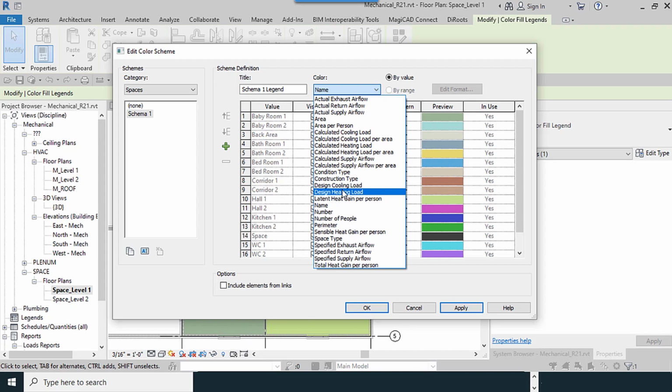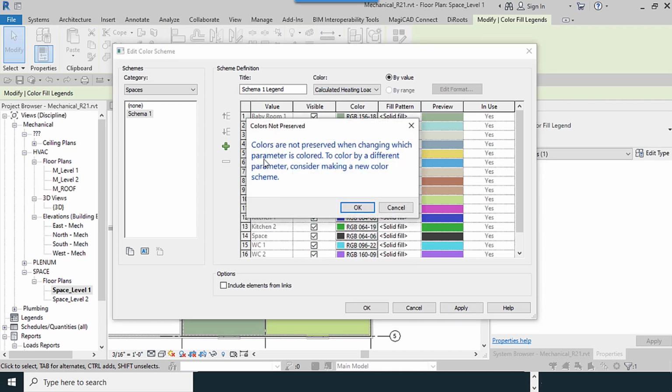Because we done calculations for loads, so I can select calculated heating load as a base.